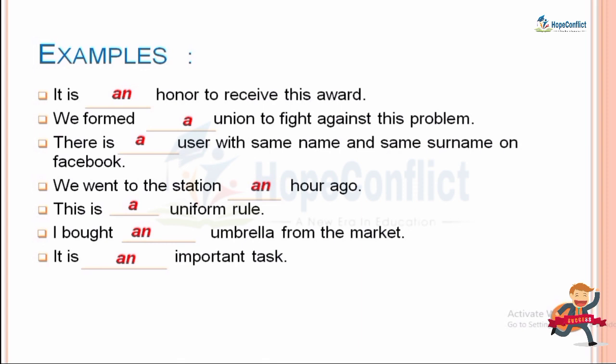Why an important task? Because from important the sound of i is coming. Let's see the next example. Ram is an MBBS doctor. Why did I use an here? Because from MBBS the sound of e is coming, and this is a vowel sound.